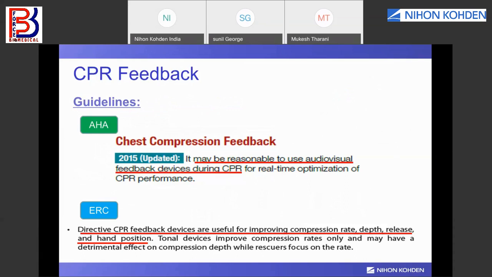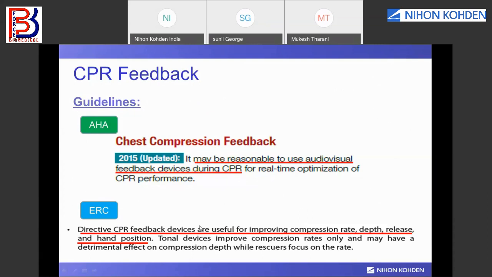Okay, and now you see there are some new guidelines from AHA, the 2015 guidelines of AHA. It says for effective CPR, it is reasonable that you should use an audio visual feedback device during CPR for real-time estimation of CPR performance. And ERC, the European Resuscitation Council, also says directive CPR feedback devices are useful for improving compression rate, depth, and hand position.